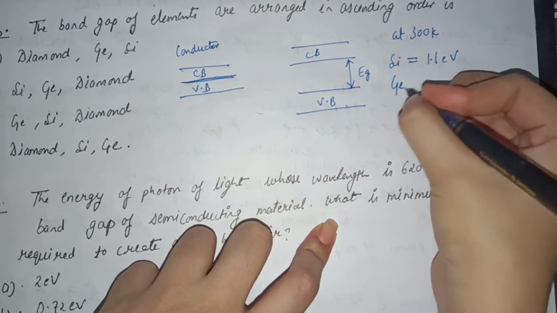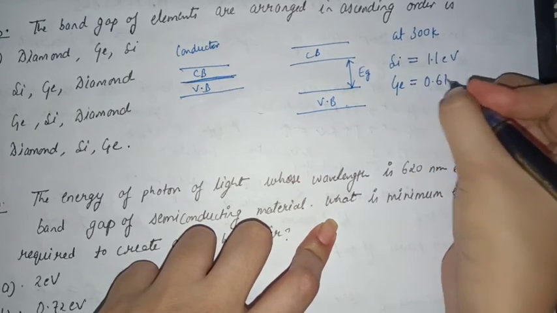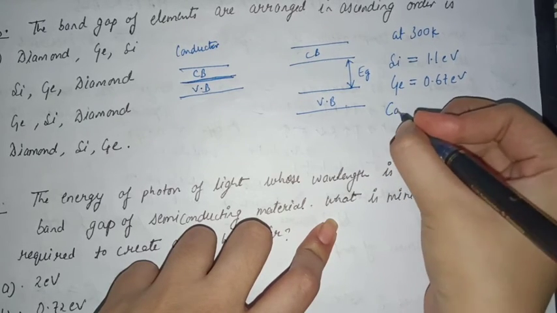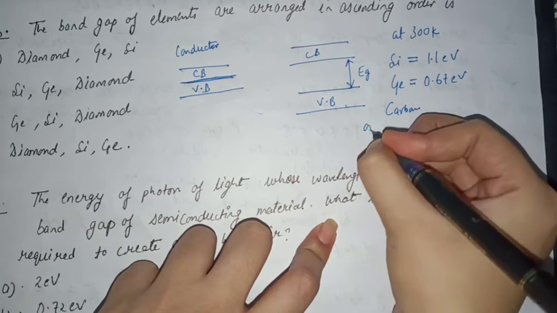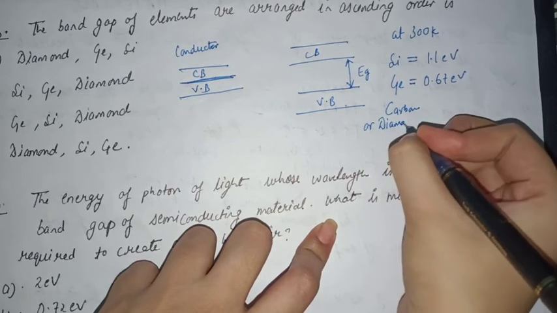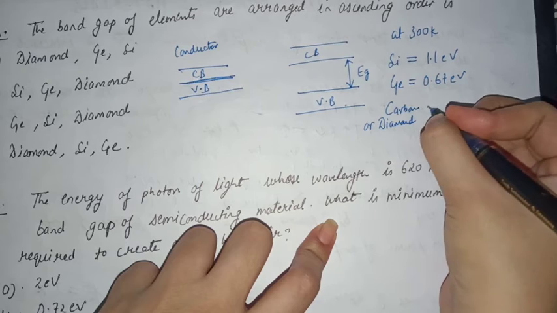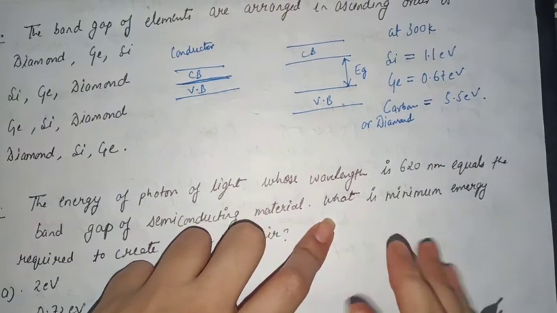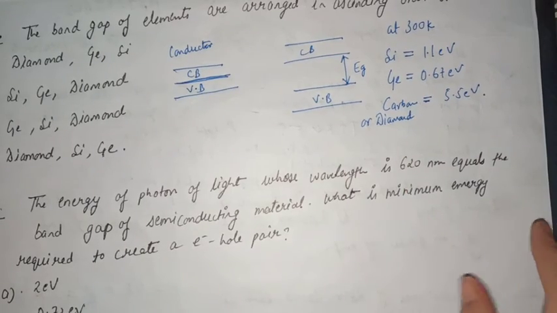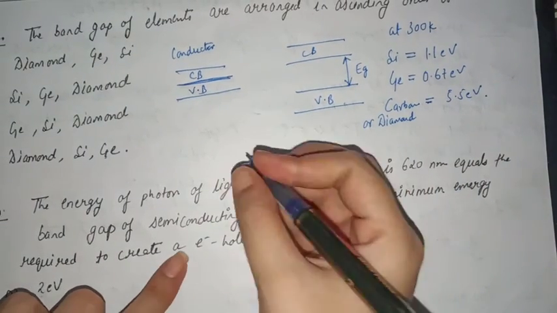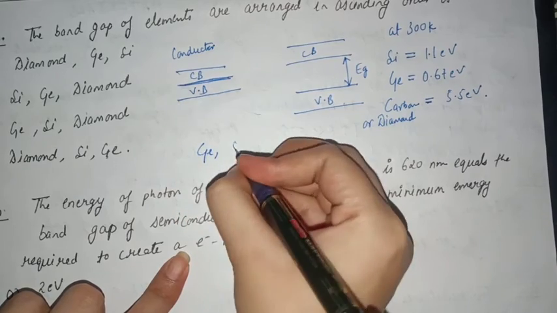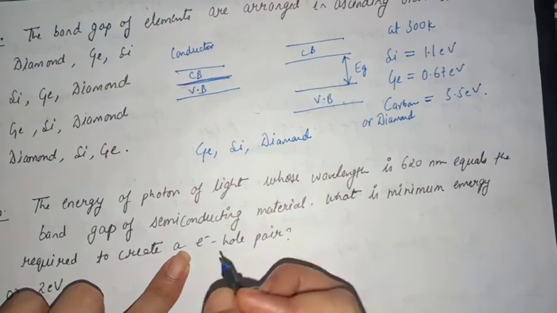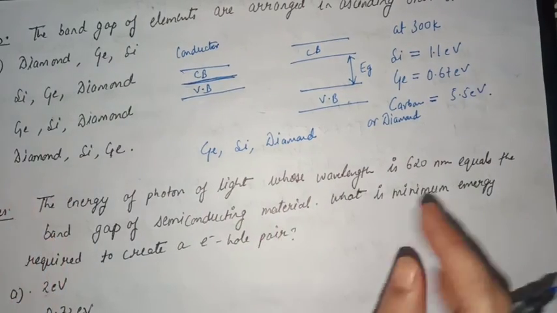For germanium, it is 0.67 electron volt, and for carbon or diamond, it's 5.5 electron volt. So if we arrange in ascending order, we get germanium, then silicon, then diamond. So our correct answer is